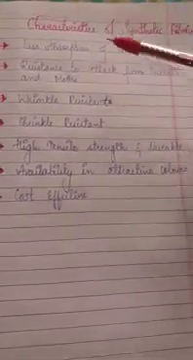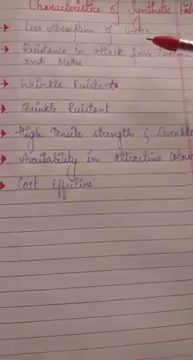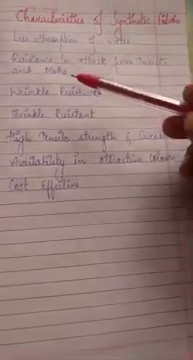Next we have to study the characteristics of synthetic fabrics. So what are the characteristics? First one is less absorption of water. Less absorption of water means it will absorb very little water. So what is the advantage? This type of clothes will dry very easily. Next is resistance to attack from insects and moths. That means it is insect and moth resistant. Insects and moths will not be attracted to synthetic fabrics, so they will not attack this material.